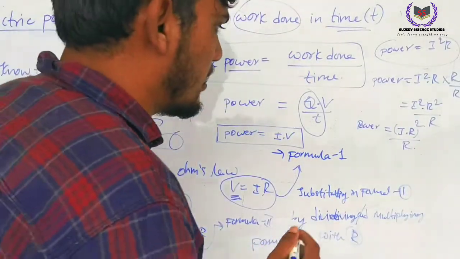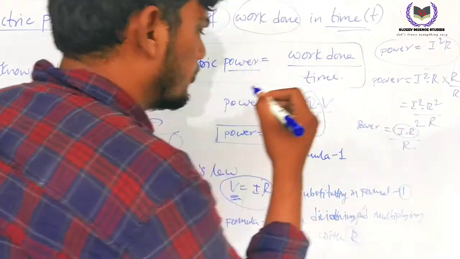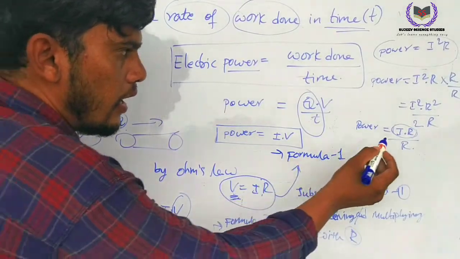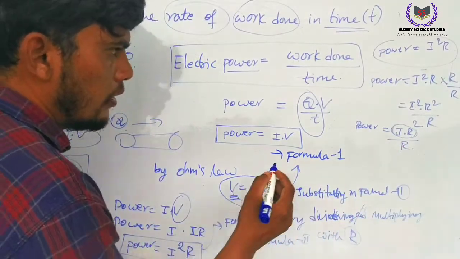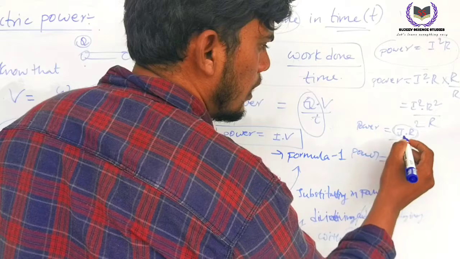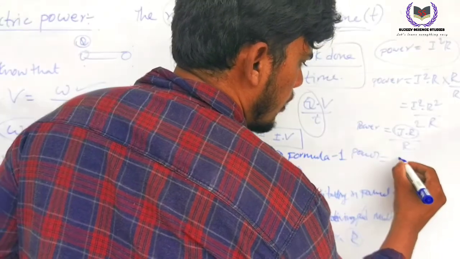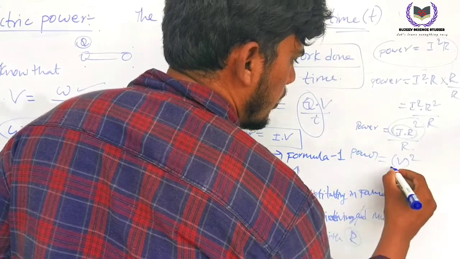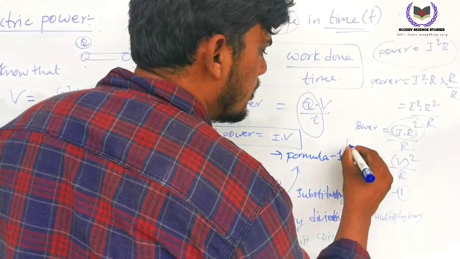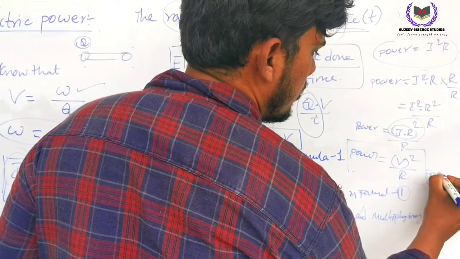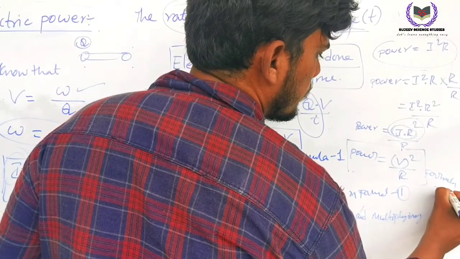Look here, dear students. IR means what? V. Again, look here. IR means what? V. So from this, power equals, in place of IR you can write V, V square by R. This is formula 3.